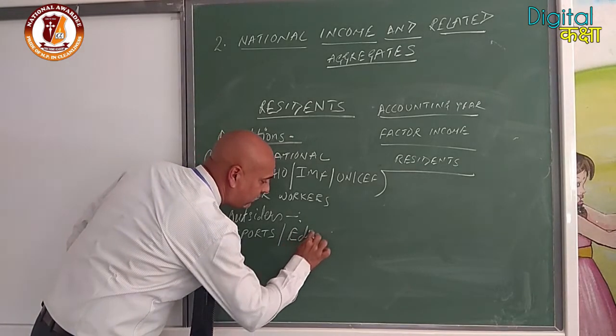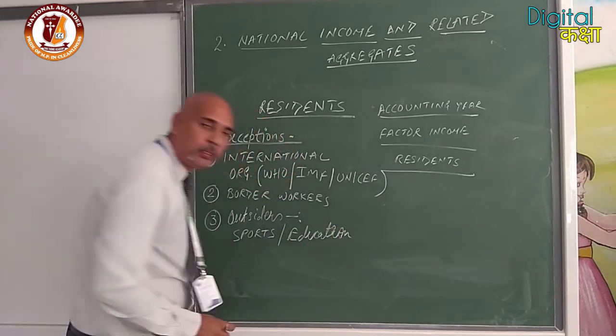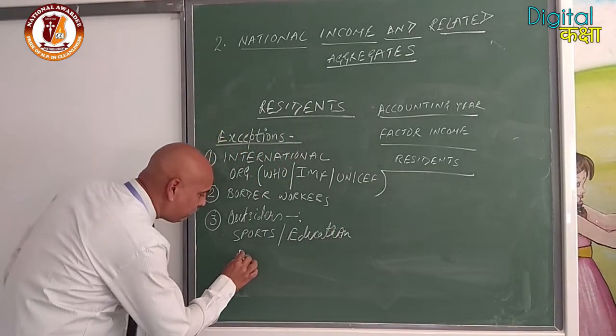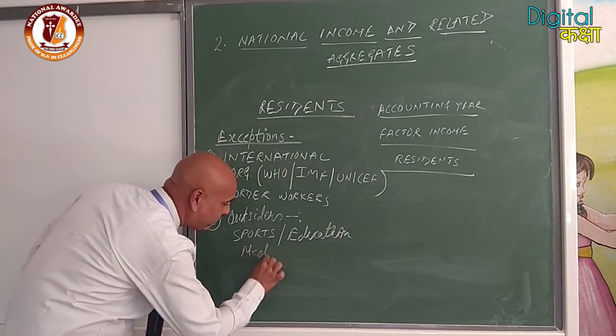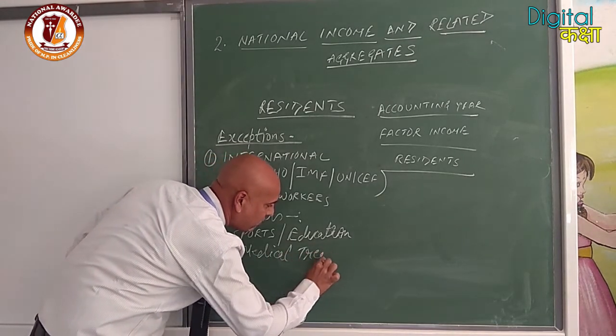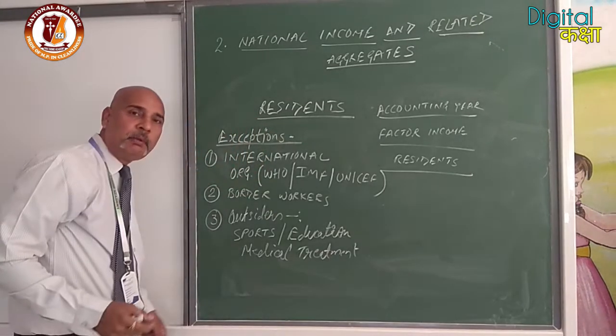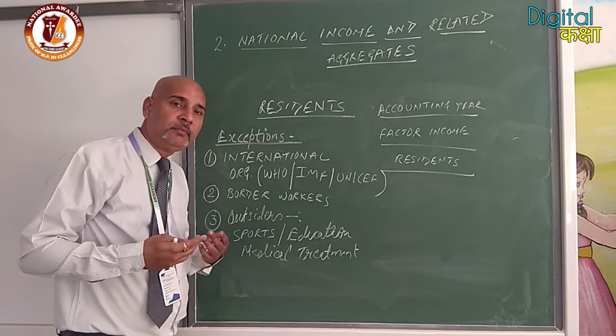Some people come for education purpose also. Some people also come for medical treatment. Some people come for recreation. Okay?